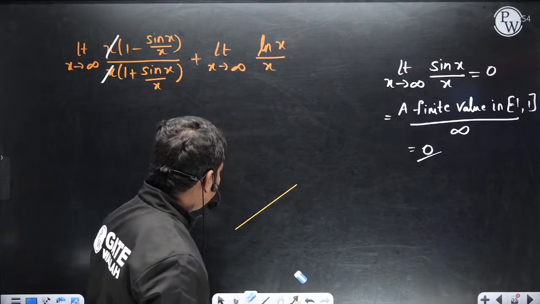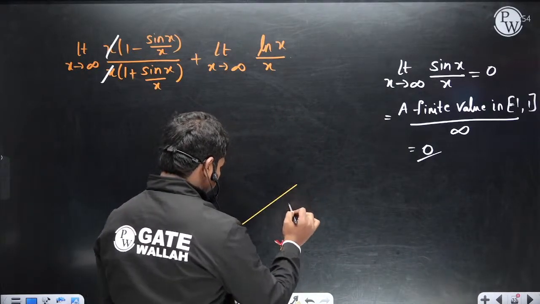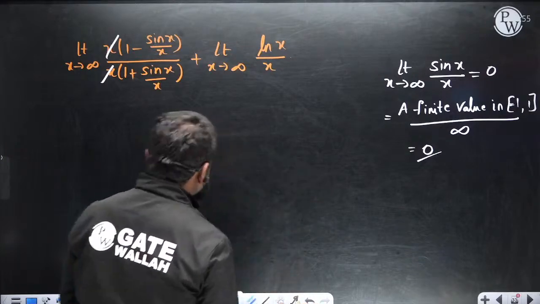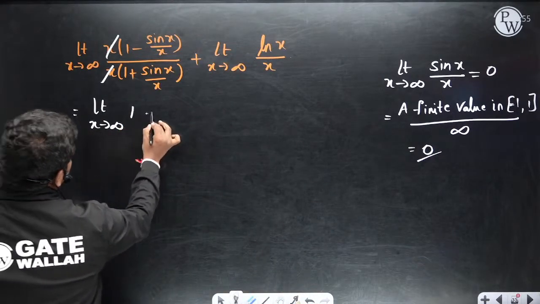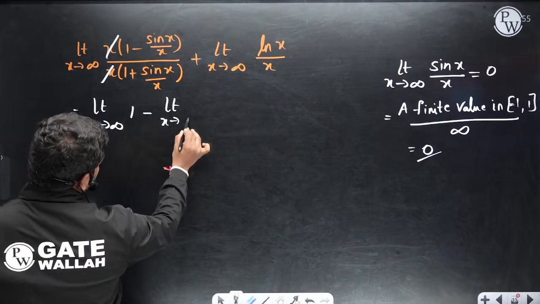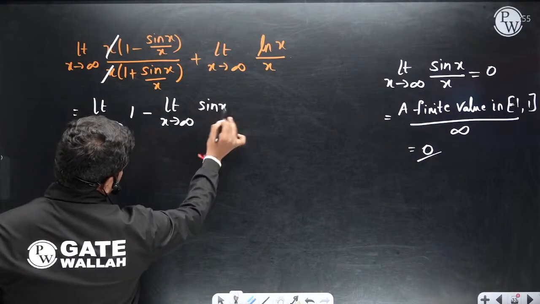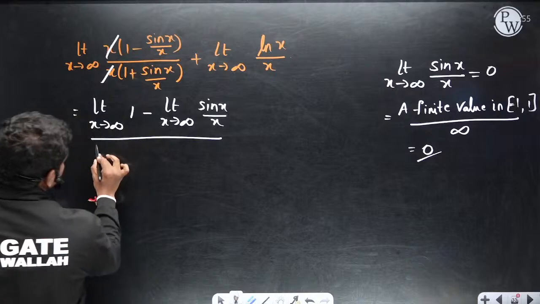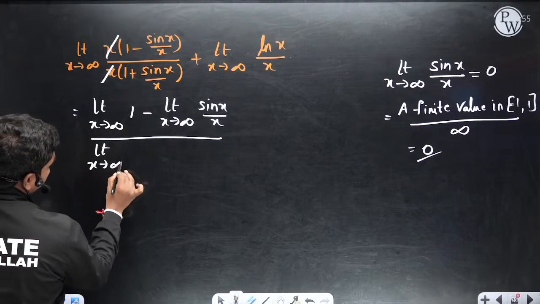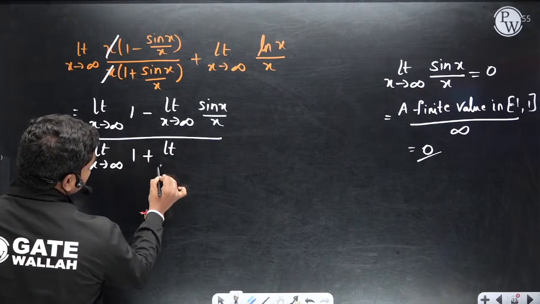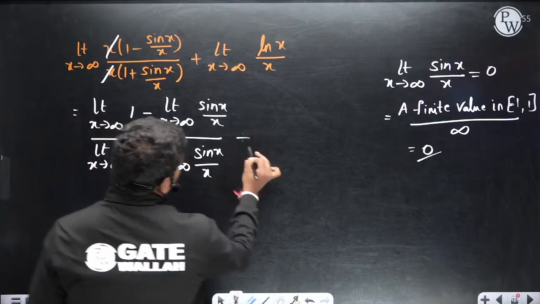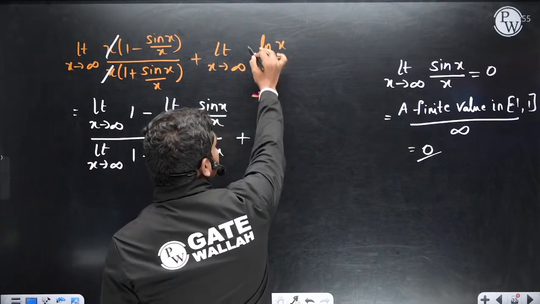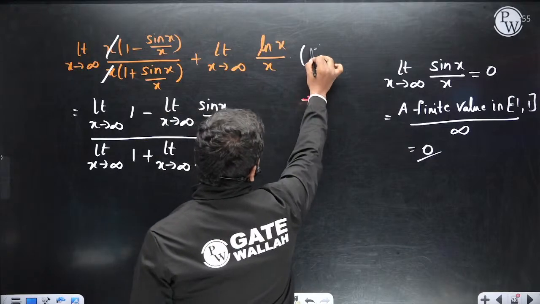Now if you see, this is equal to limit x tends to infinity 1 minus limit x tends to infinity sin x by x, divided by limit x tends to infinity 1 plus limit x tends to infinity sin x by x. Now what about this other quantity? When you put infinity, this is infinity and this is also infinity, so it is infinity by infinity form.